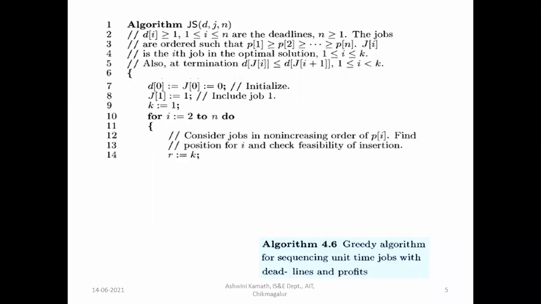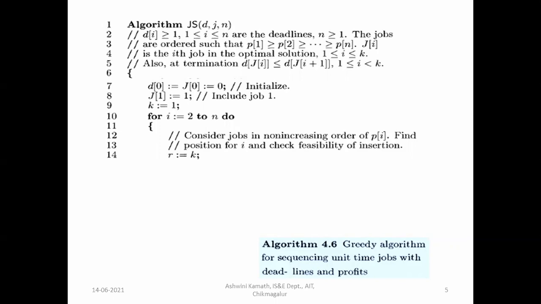Okay, for I is equal to 2 to n. So we have to consider from the second job because the first job is already added. Okay, consider jobs in non-decreasing order. Non-decreasing order means increasing order of the profit P of I. Find the position for I and check feasibility of insertion. So where we have to insert this particular job I, we have to consider that.